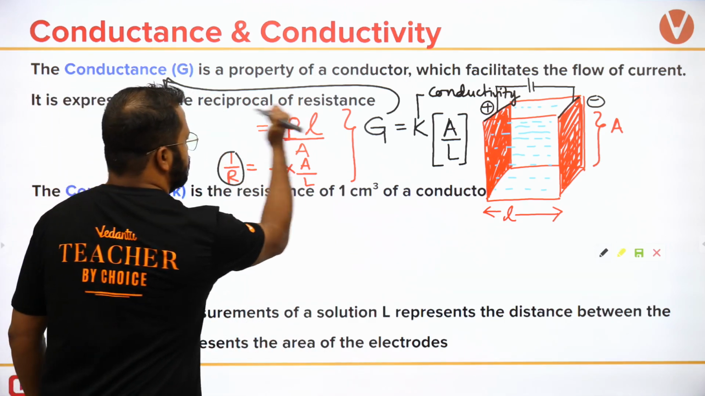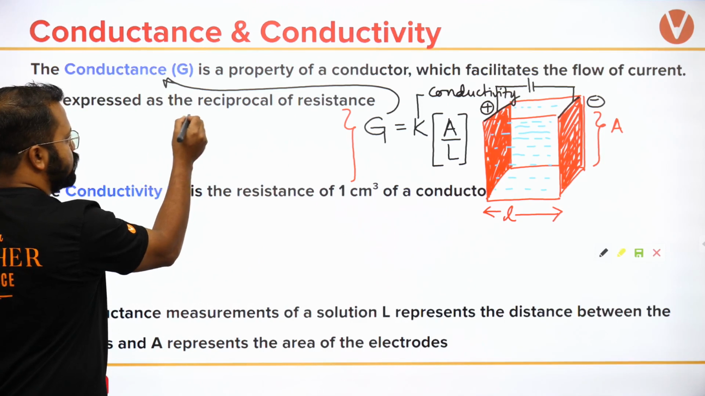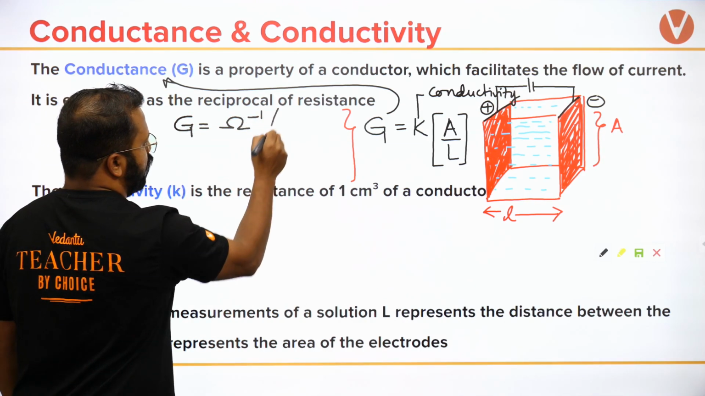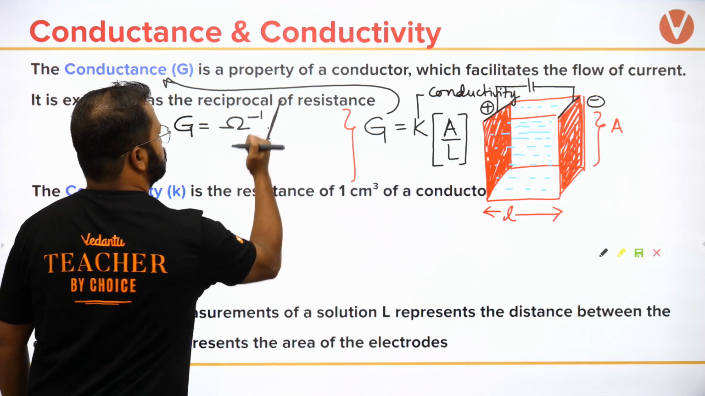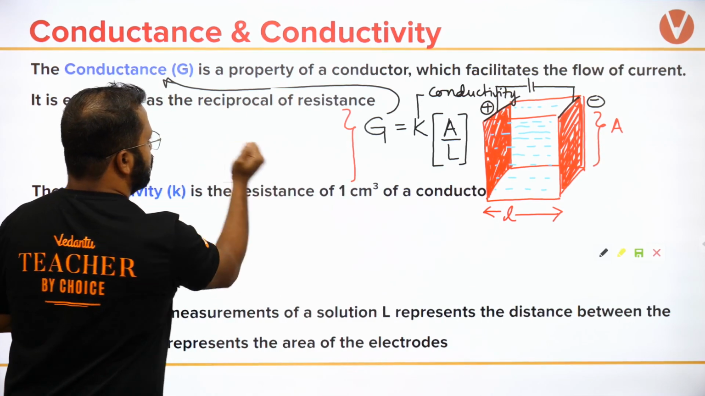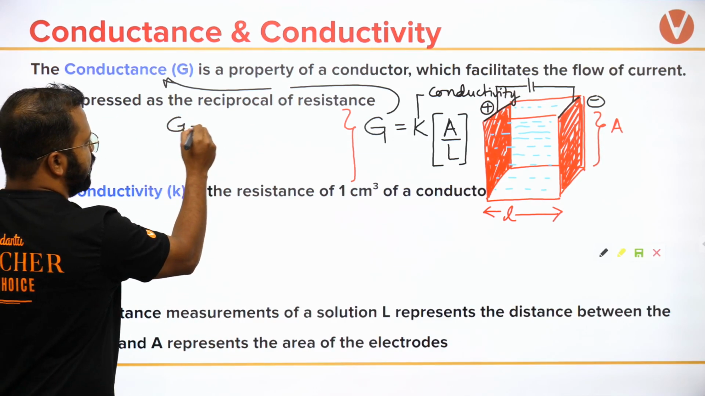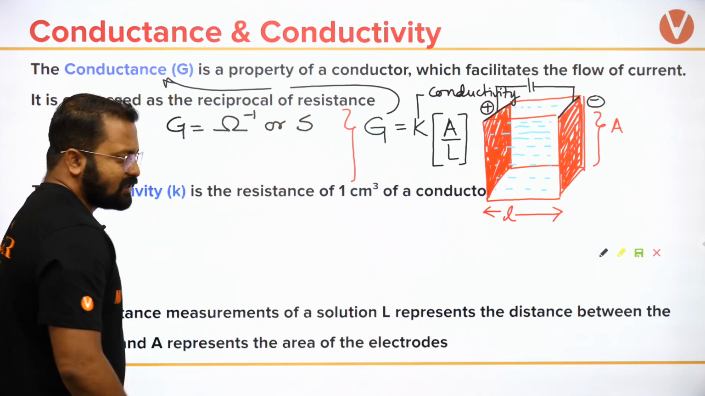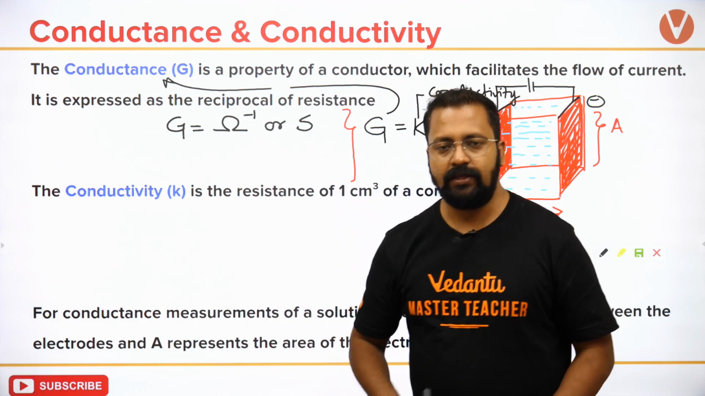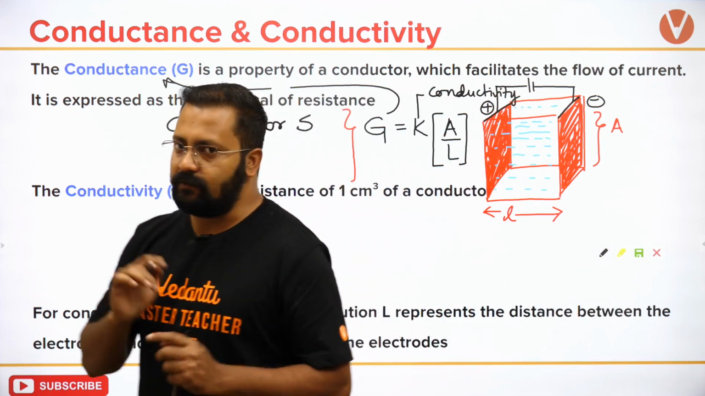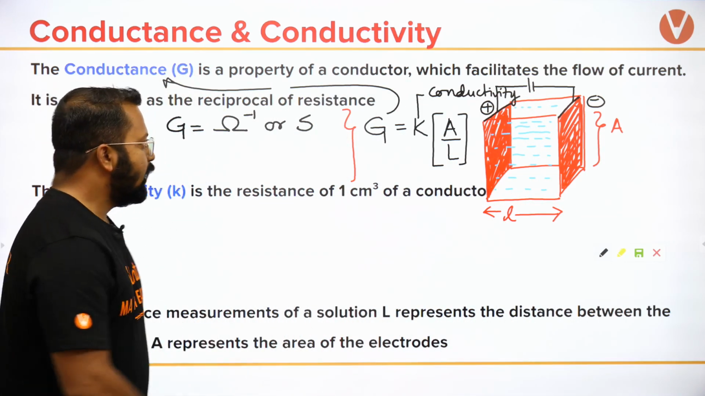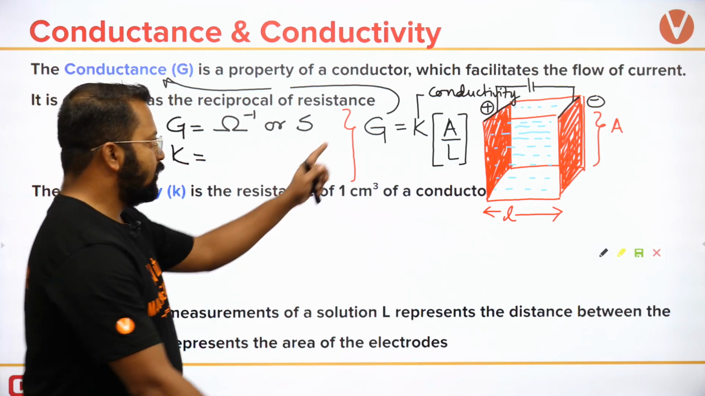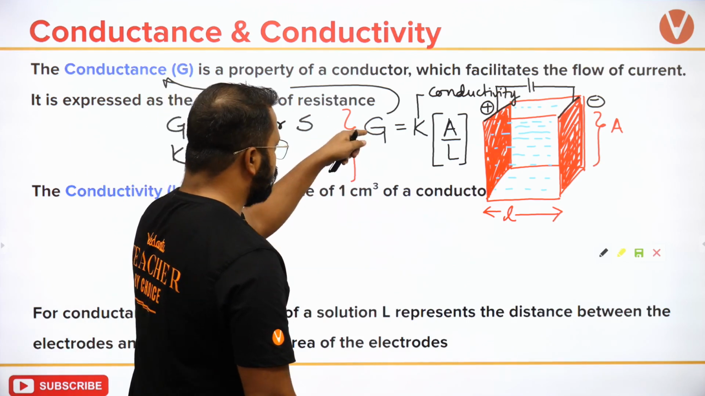What is the unit? So G will have a unit of ohm inverse, or S, which is known as Siemens. Okay, G is known as ohm inverse or Siemens. Clear? What will be the unit of kappa? G is Siemens or ohm inverse.